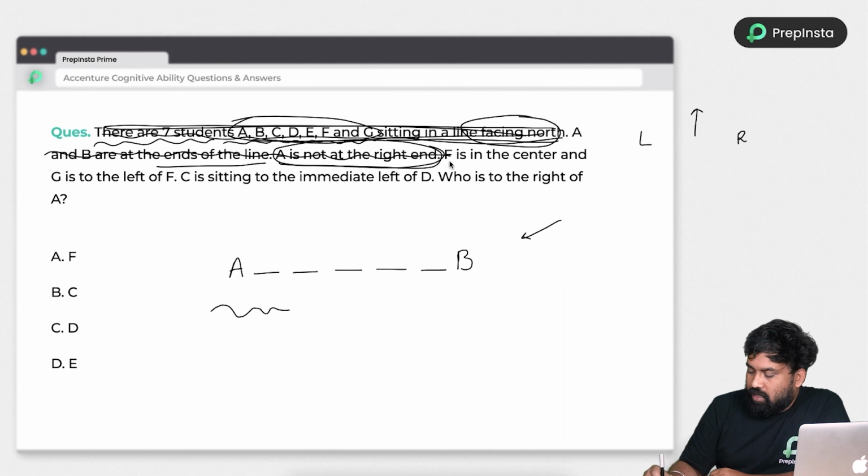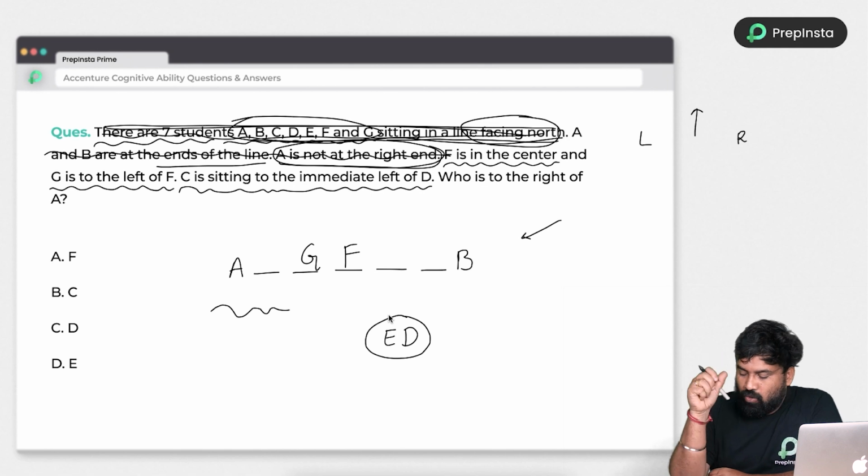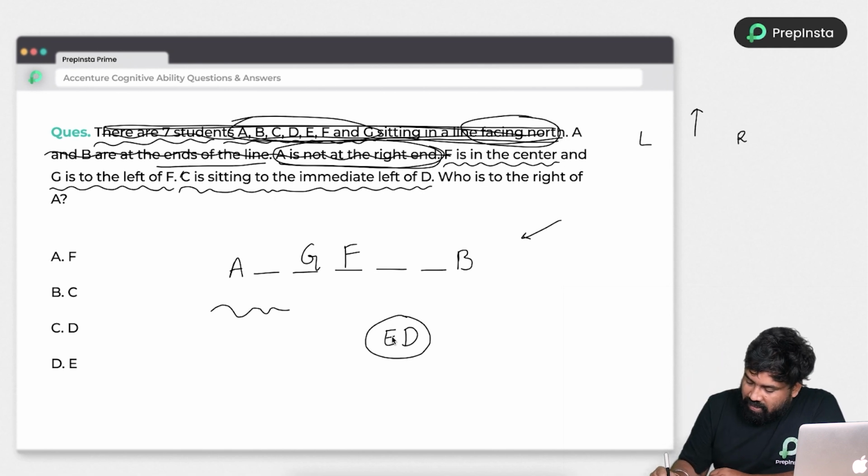So just look at the next statement. F is in the center. So F is in the center and G is to the left of F. So G is on the left hand side of F, means G is here. And C is sitting to the immediate left of D. So D immediate left means this direction. So E and D will sit together. Sorry, it's my bad.